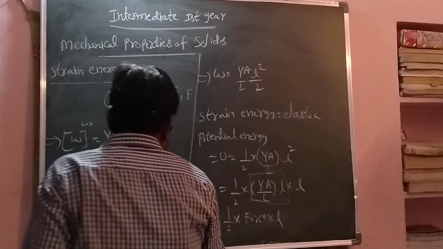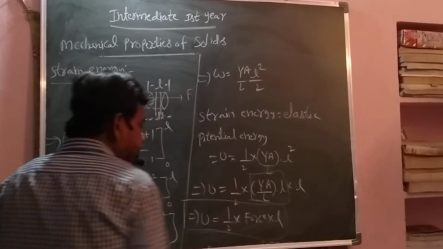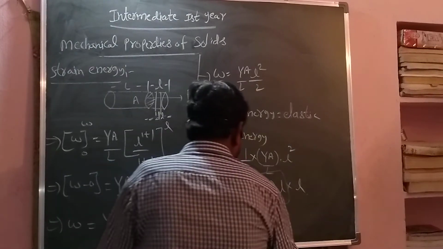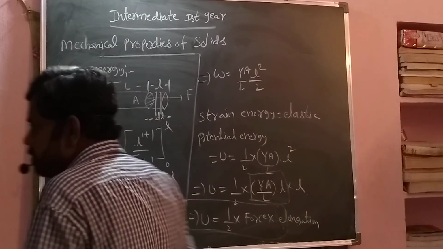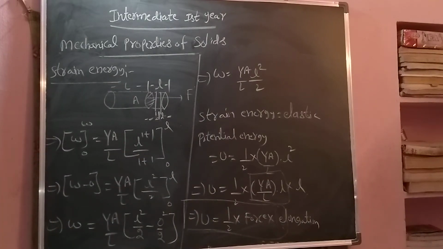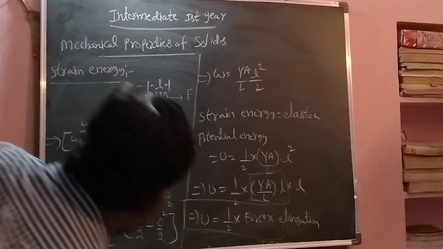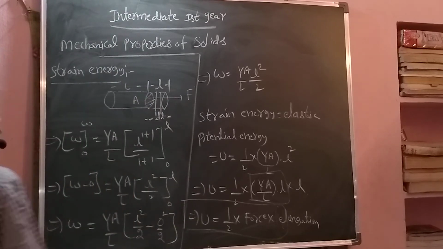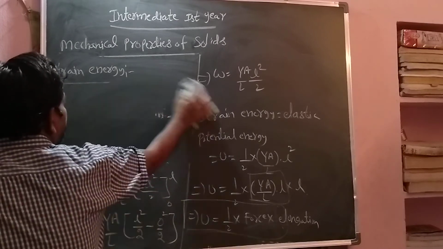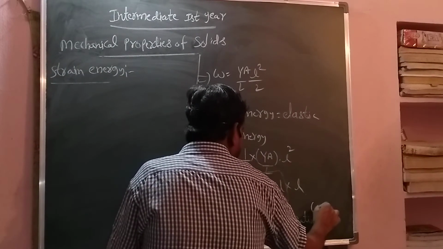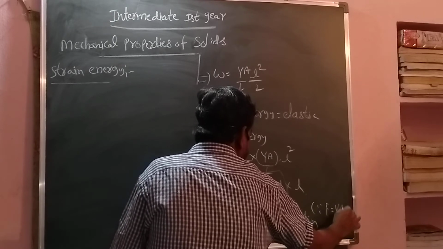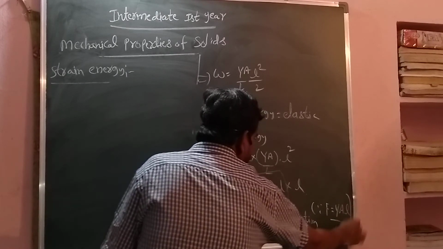If you want to convert that into stress and strain form, since F equals Y A small l by capital L, and U equals half into F into small l, I take this as half into F by A into A. Again A cancels, we get F, no problem.